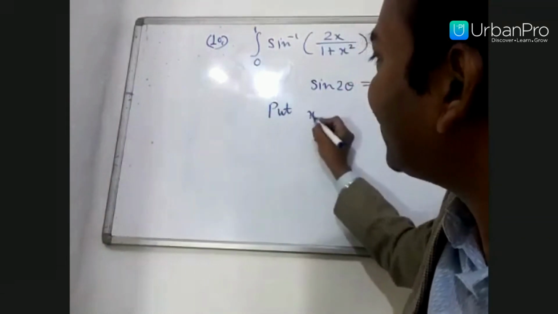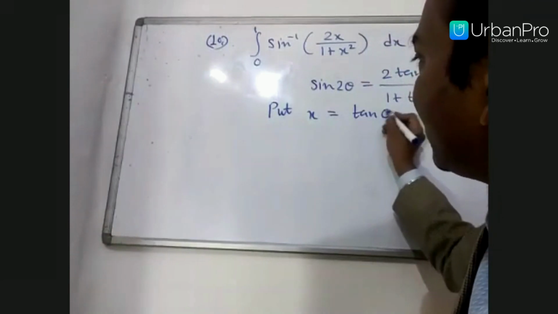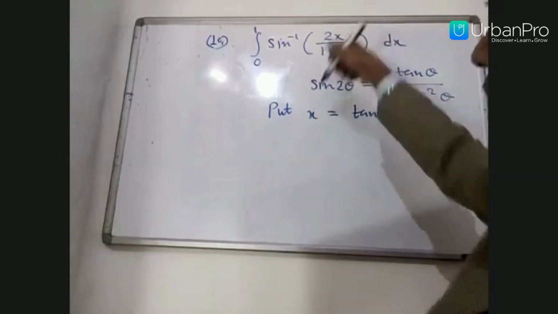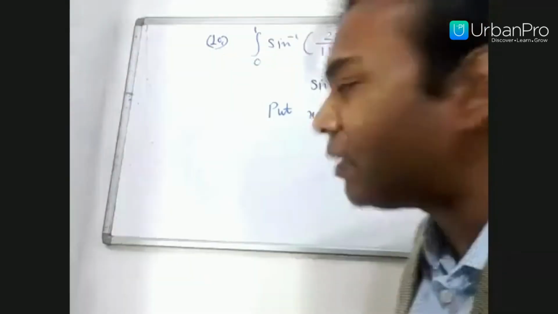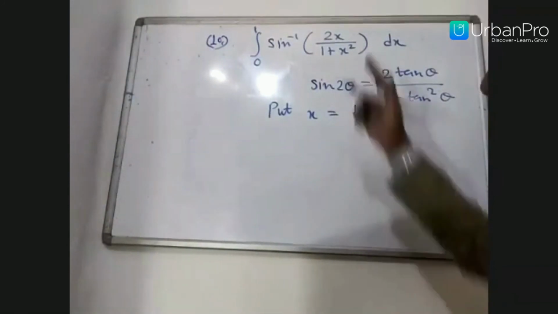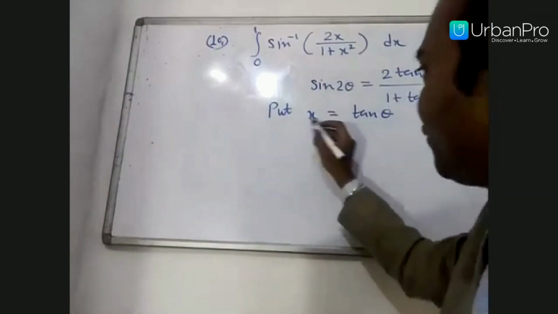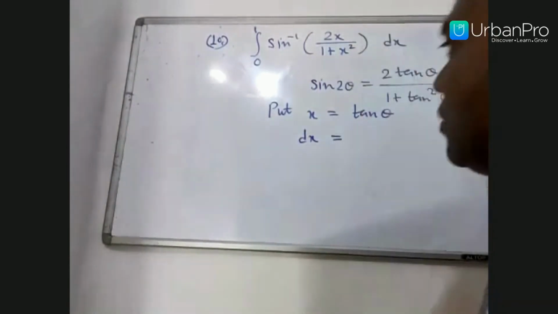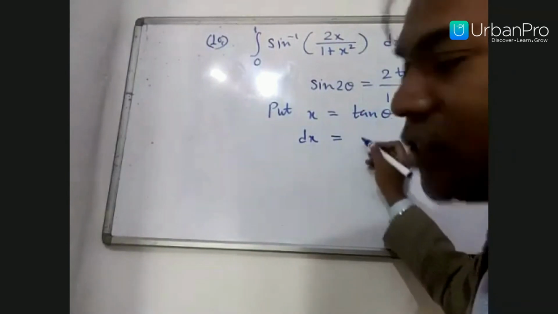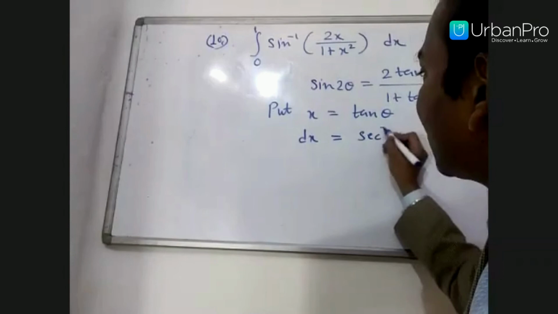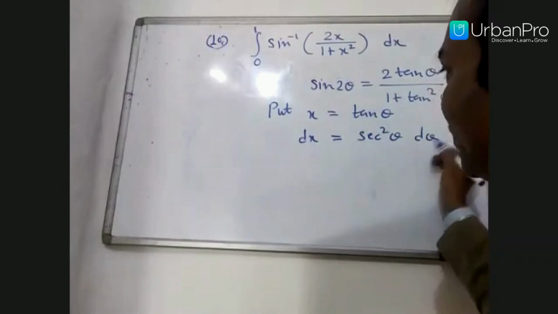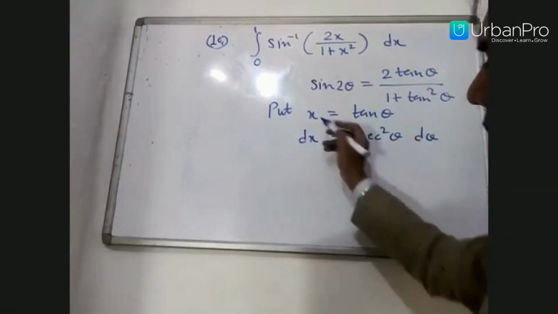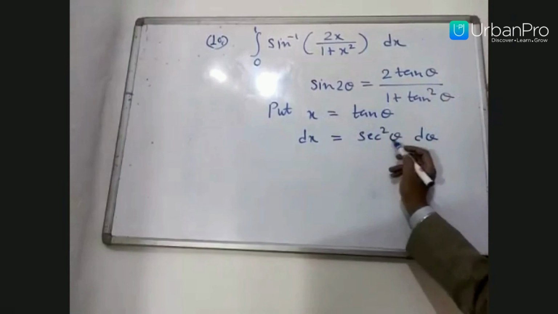Put x equal to tan theta. It means we are changing the complete problem. The variable is x, and we are going to change it to theta, so we have to change it everywhere. First, if x is tan theta, then dx is the differentiation of tan theta, which is secant square theta d theta, because we are differentiating with respect to x.